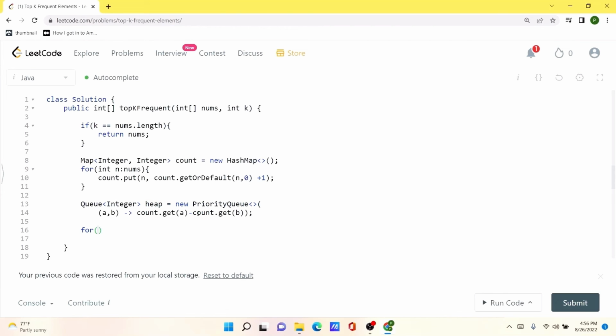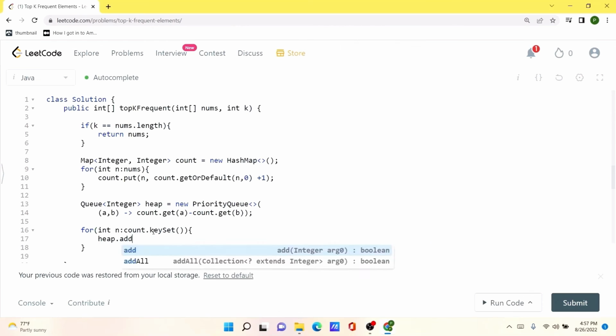And whenever the priority queue gets full to the size of this k, we are going to pop the element. And the element that will get popped is going to be the least occurring element. So we are only keeping higher occurring elements inside our heap. And now we check that if the heap size becomes greater than k, we remove the value from heap.